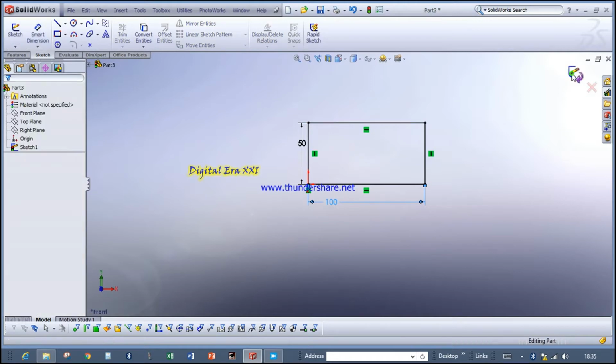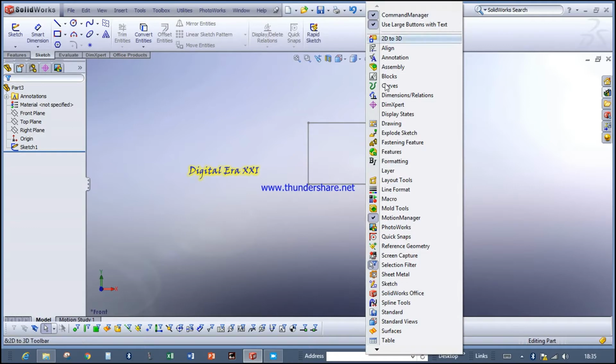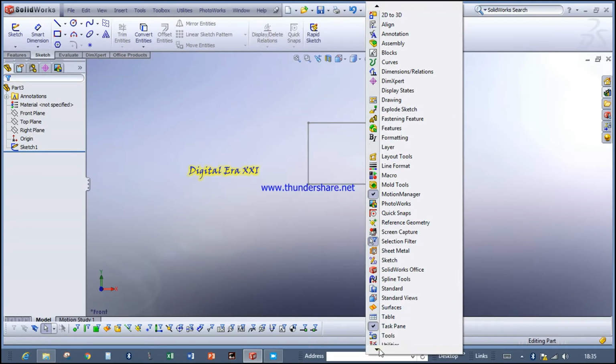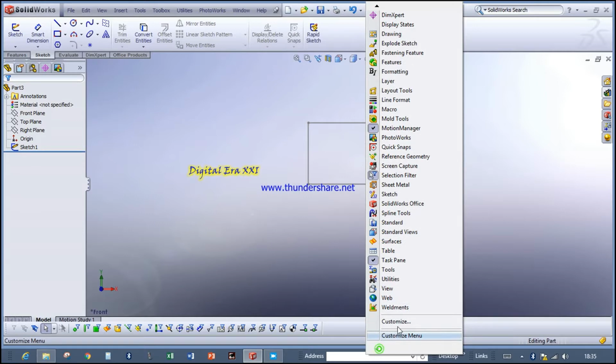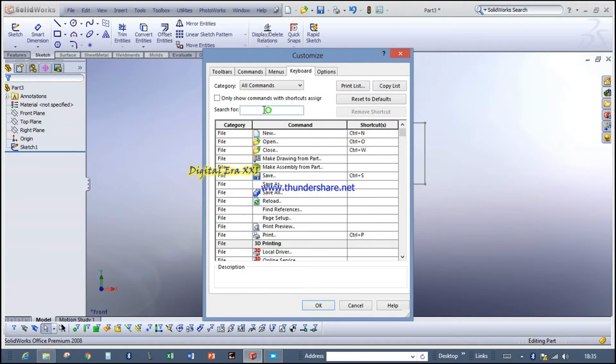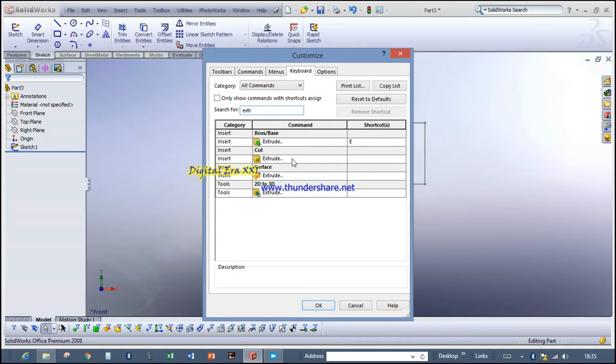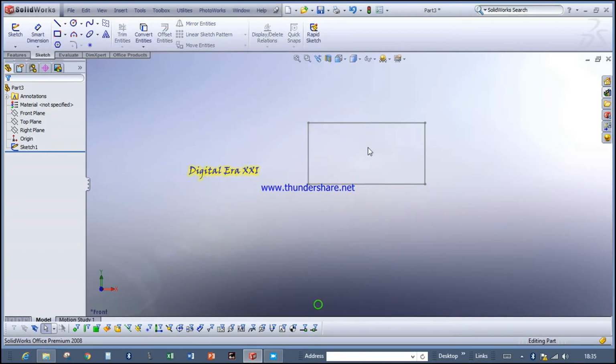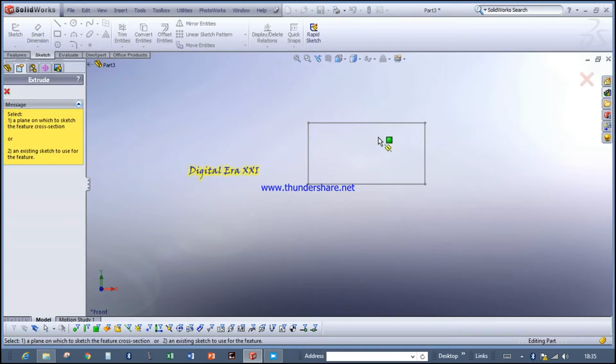So if you want to know how to set a shortcut key, I will explain now. Just right click in this area and go to the last. There will be a customize. Go to the keyboard. For example, if I want to set a shortcut for the extrude command, just type extrude. The extrude command will come here. Just type E. Then it will get saved. Then press OK. Now you just need to press E so that the extrude command will work.